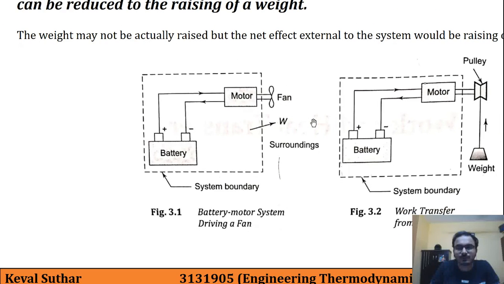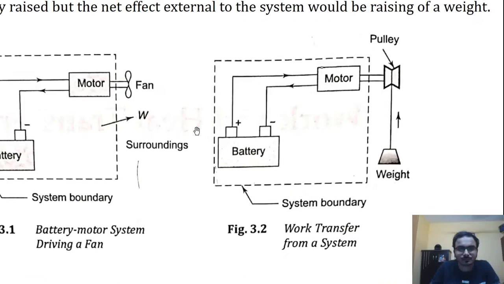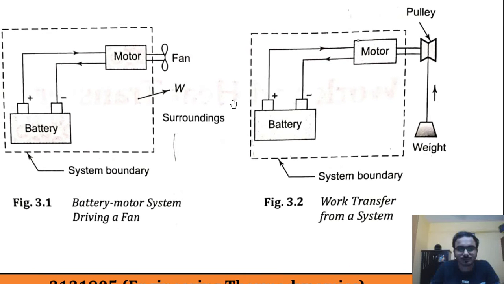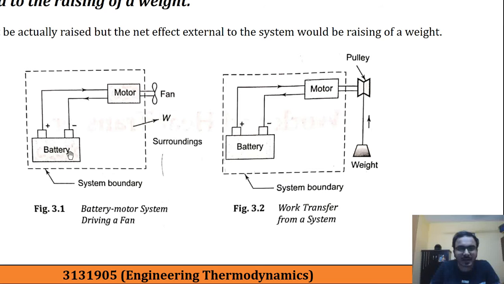So in the second figure, if you see, the battery is as it is, the motor is also as it is. However, instead of using this motor to run the fan, we have connected a pulley with it, and with the help of the motor we can raise this weight.